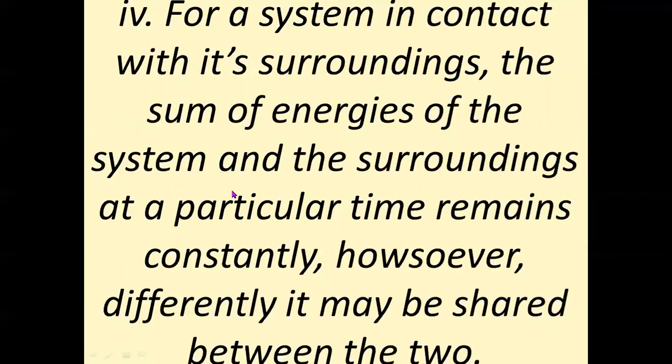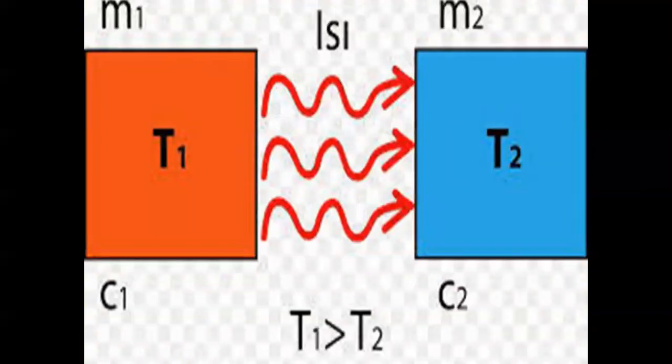The system can give energy in the form of heat to the surroundings, or the surroundings can give energy in the form of heat to the system. So they can share their energies, but the total energy will be constant. This is nothing but, as we say, that hot bodies transfer heat to cold bodies, or heat flows from hot bodies to cold bodies when they are in contact.